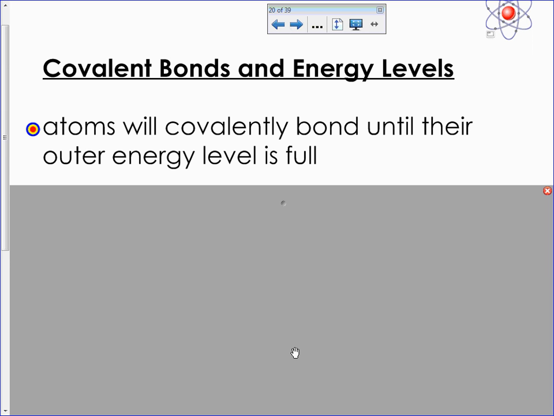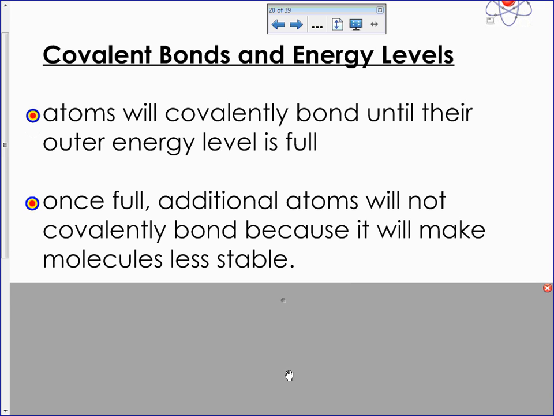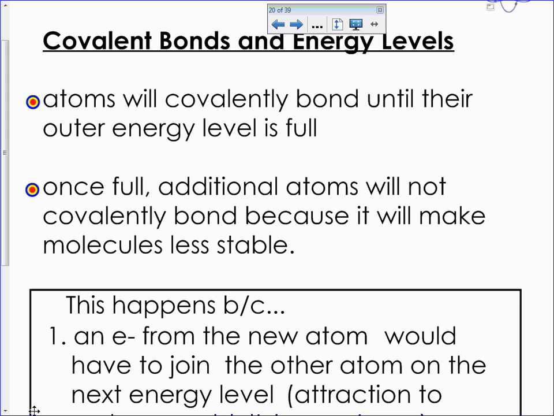And once the outer energy level is full, atoms are done bonding covalently, and they're not going to add any more atoms to the mix. Once they're happy, once they're stable, they are good to go. They don't want to add another atom because that will actually make them unstable again. An atom's life goal is to be stable. But they will continue to bond until they are completely full.